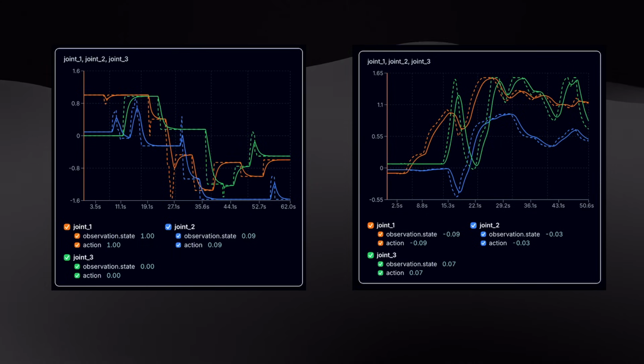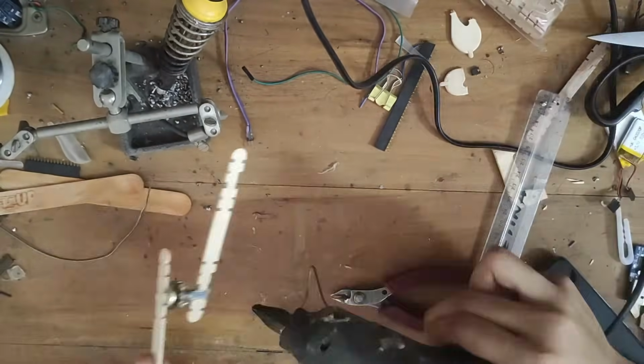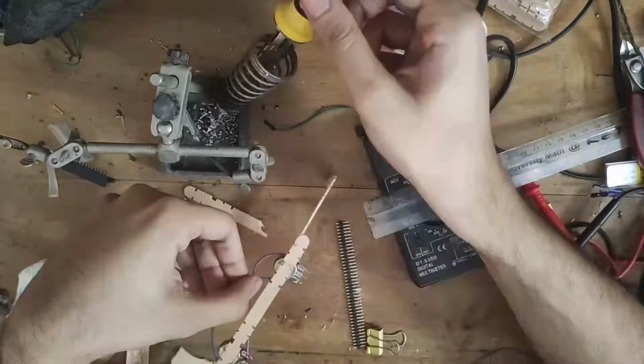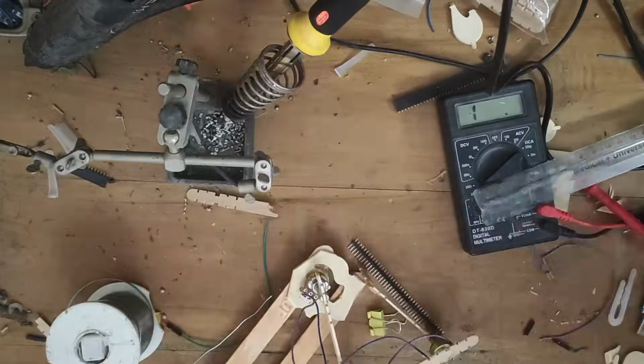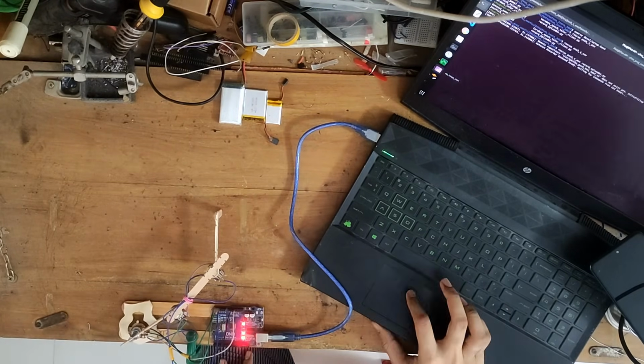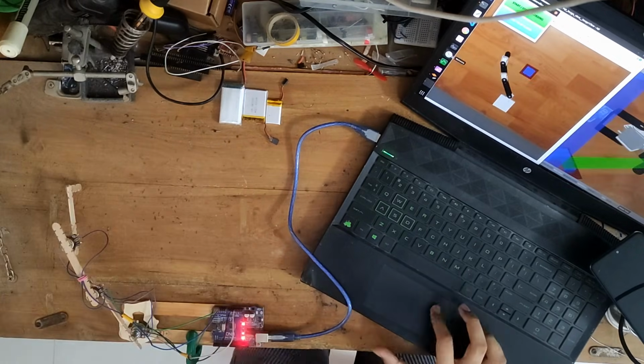Now let us observe our second case. During our second case observation, we took our training data differently. We developed a custom leader robot. In order to keep the cost down, we developed it using popsicles and some potentiometers. For a 3 degree of freedom robot, we used 3 potentiometers, and as can be seen from this video, the data collecting process resulted in action sequences that are much smoother.